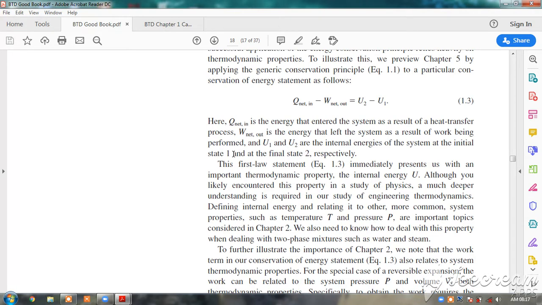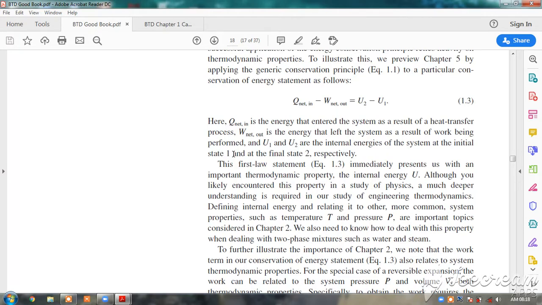Means the system is doing some work, and W net is the work which is done by the system. Okay, and U1 and U2 are the internal energies of the system in the initial state 1 and in the final state 2 respectively. So the system is having an initial internal energy of U1, and after this heat and work interaction, the final internal energy in the system is U2.